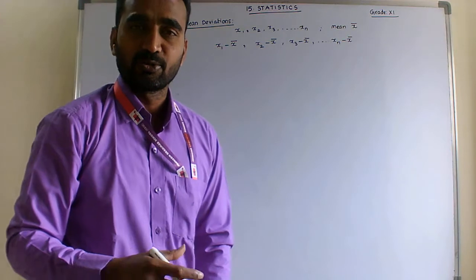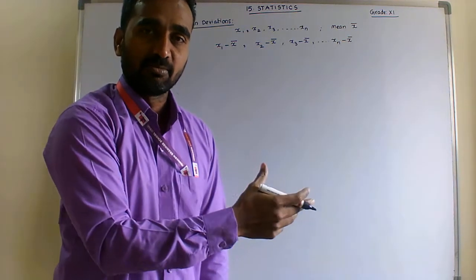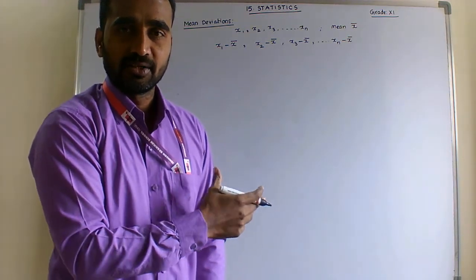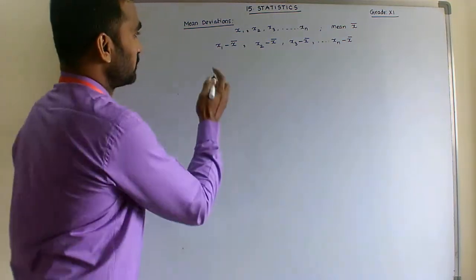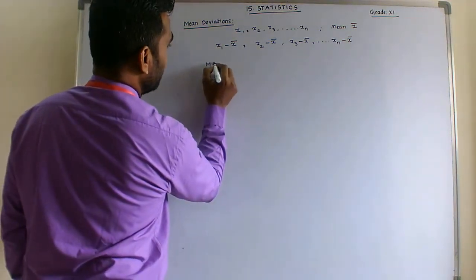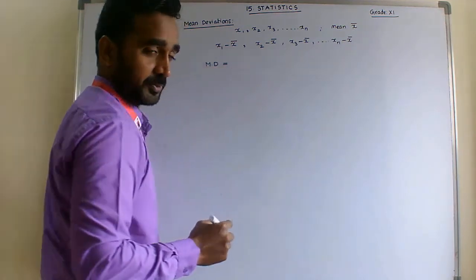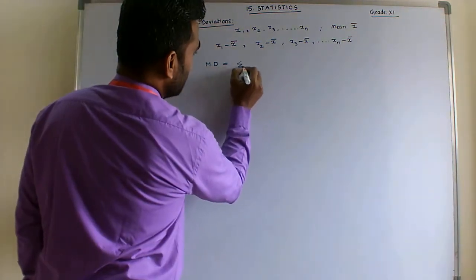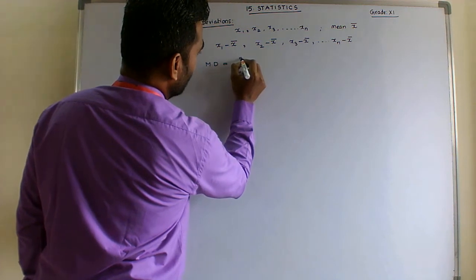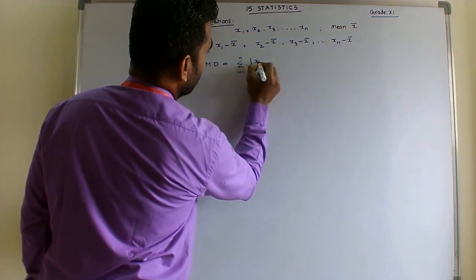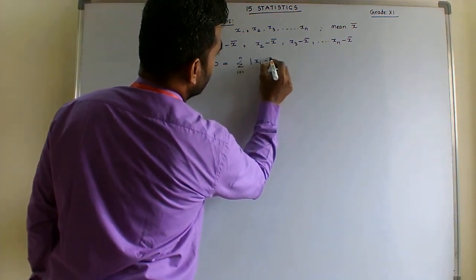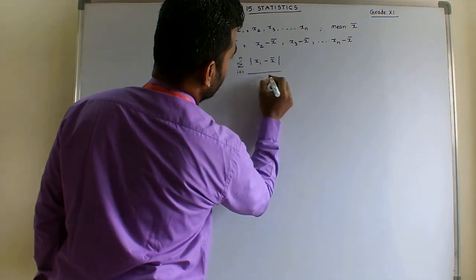Next, what is the mean deviation? It is the sum of these deviations upon the total number of variates. So the mean deviation is equal to sigma i equals 1 to n, modulus of xi minus x bar, by n.